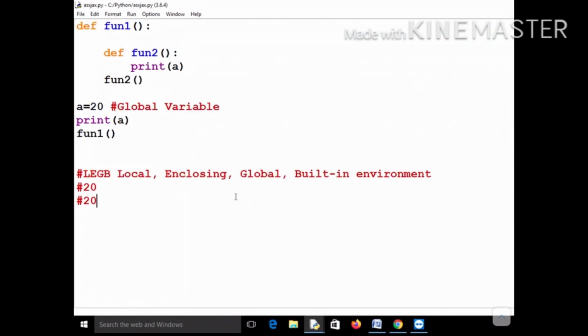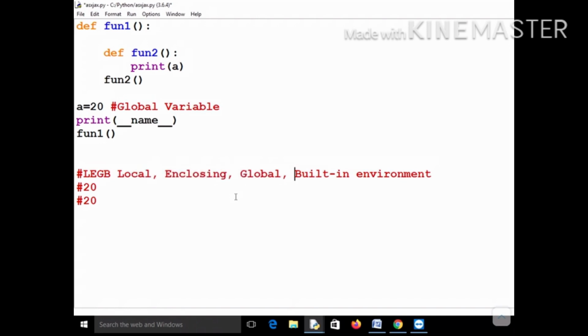So this is the concept of local, enclosing, global. Now what if a variable was not in the global environment also? For example, I will tell you about this variable __name__. You can see that this particular variable __name__ is not defined in the local environment, and in the global environment also there is no such variable. So it is not available either in local, enclosing or global.